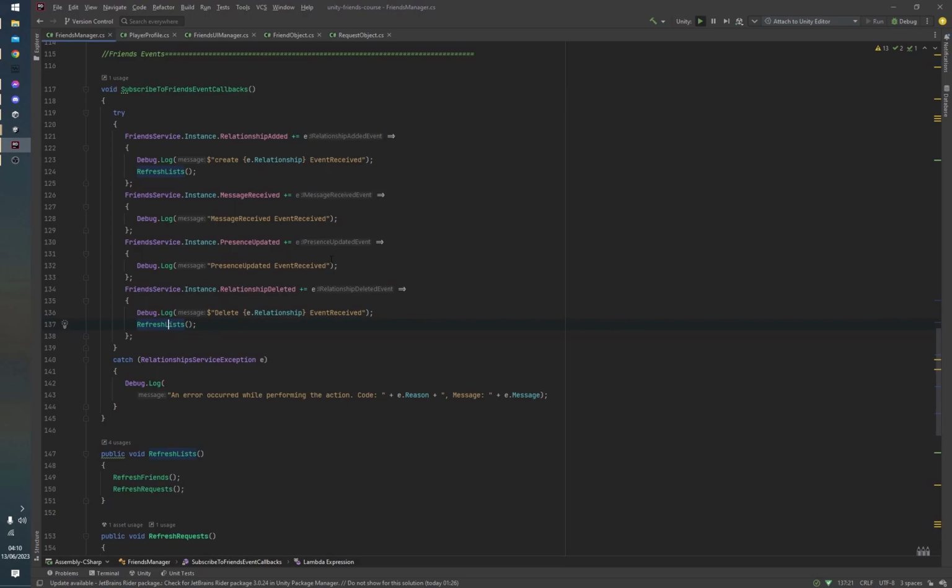And yeah, once we're done with that, we actually now know how to send friend requests, receive them, accept them, and we know how to delete friends. So next we're going to be taking a look at how to block certain members.